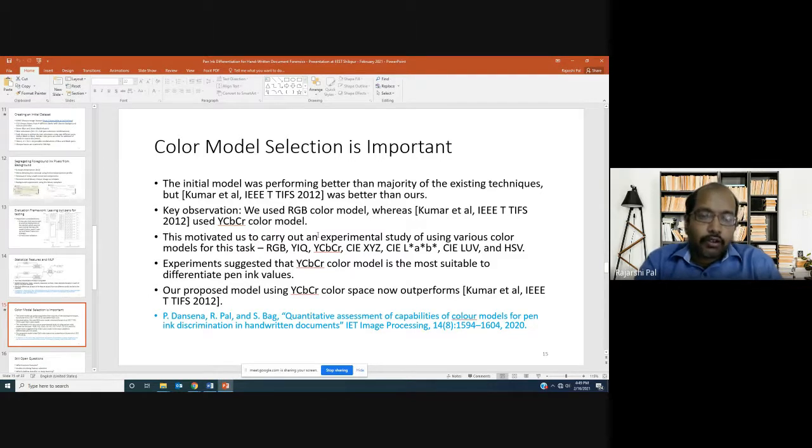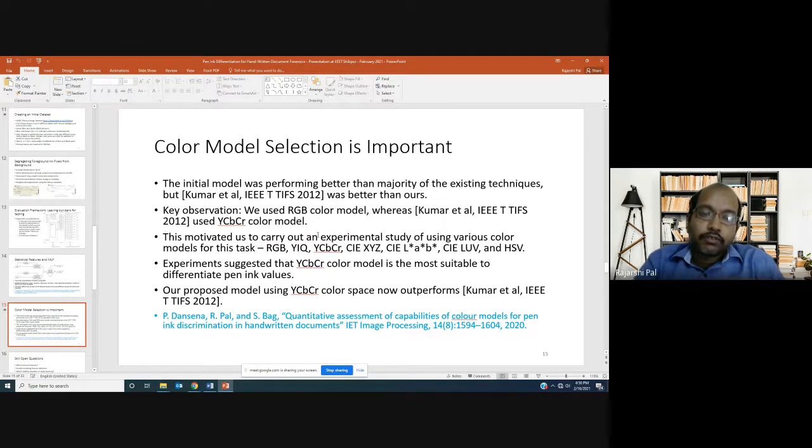Now, we observed the histogram of color values of the words as they are represented using different color models, based on a color model selection experiment that we have reported in our IET image processing paper.